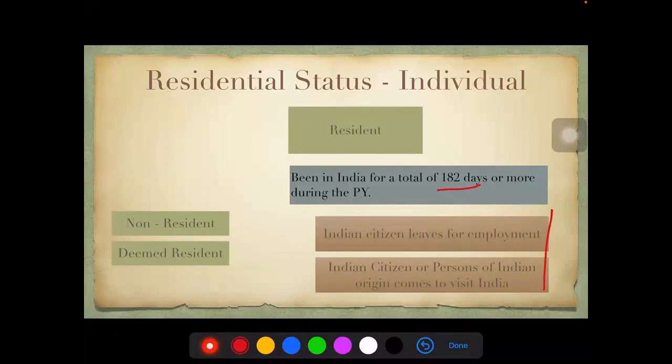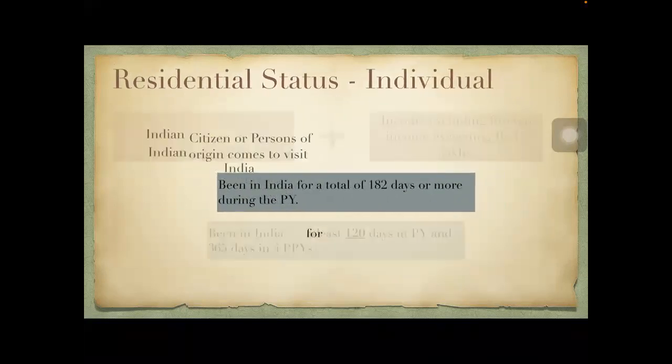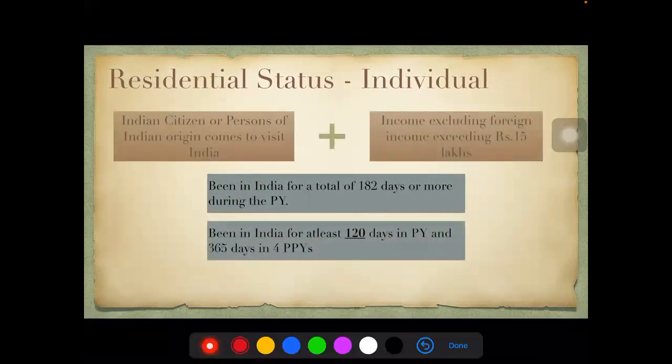The changes come in this zone. So if an Indian citizen or person of Indian origin is coming to visit India, here we have a change, and their total income, excluding foreign income, is exceeding 15 lakhs. Then you need to check another condition too, apart from the first basic condition. Let's understand what this is.